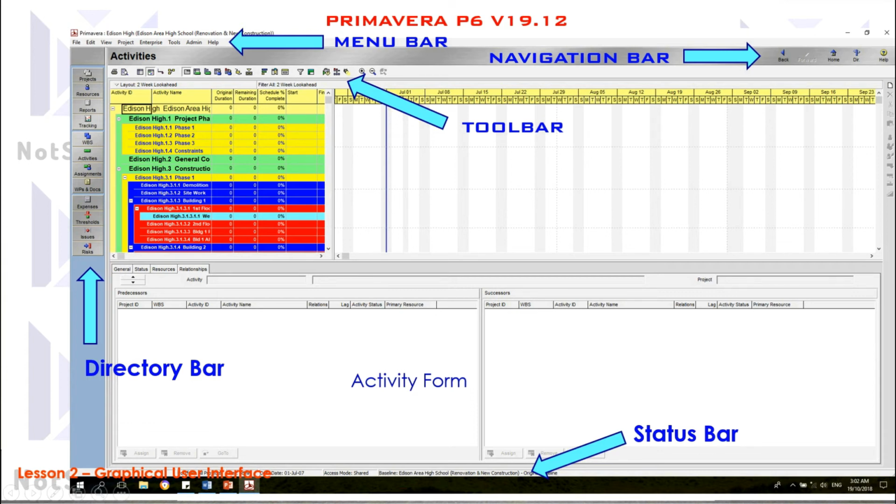The status bar is located below, which shows the status of your file, the date, and the name of the file. The directory bar is composed of tabs; the main window and the activity form will depend on the tab you selected in the directory bar, and I will elaborate on that later.